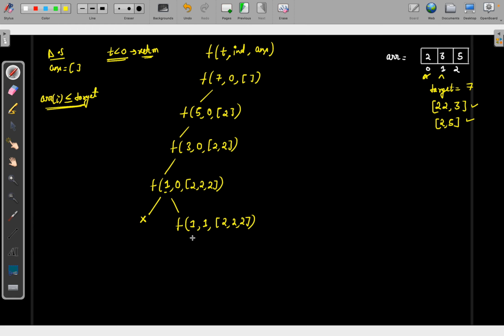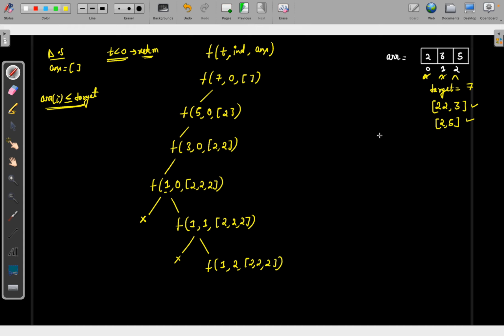Now again you have a call. Will you take 3? No, because again the array element is not less than or equal to the target. So you won't take this call. Again you will move ahead, so the target will be the same, the index will be 2, and your array will be this one only.